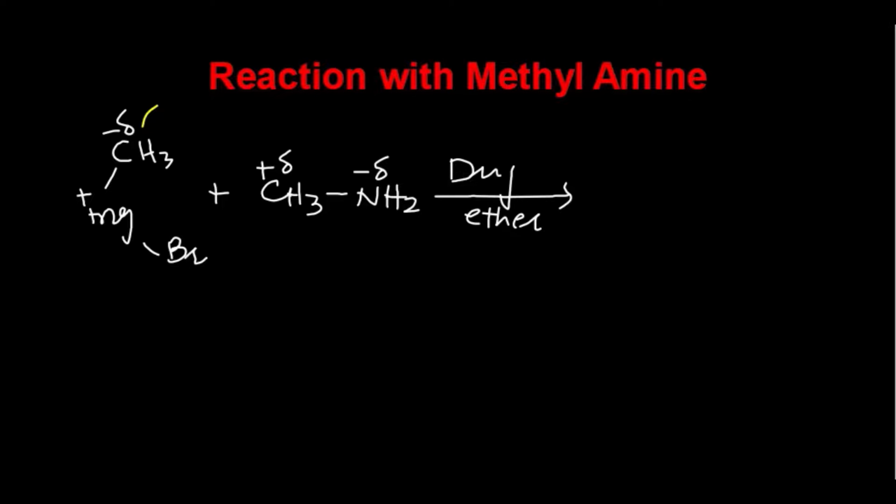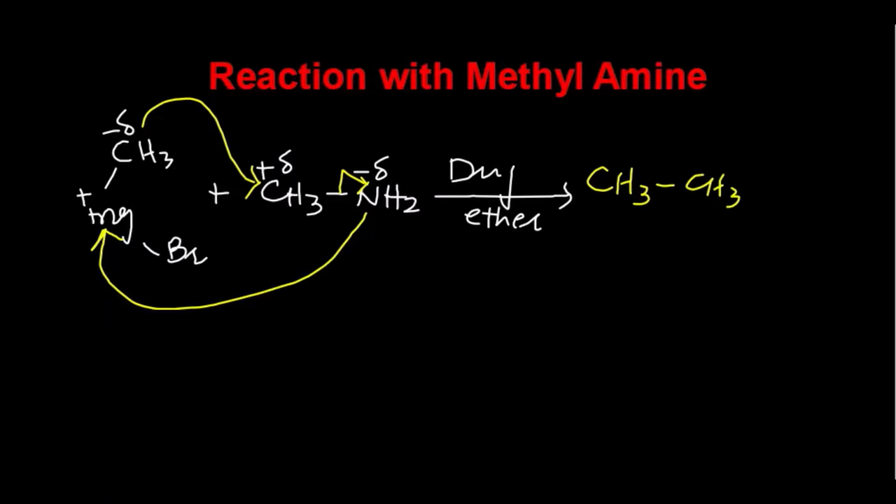Carbon, with the help of this negative charge, is nucleophilic. With the help of negative charge, it will attack on this carbon and it will form sigma bond with this carbon. Then the electron density goes to this nitrogen. Nitrogen, with the help of this bonding electron density, will attack on this magnesium and will form sigma bond with this magnesium. So after the reaction, here we have,